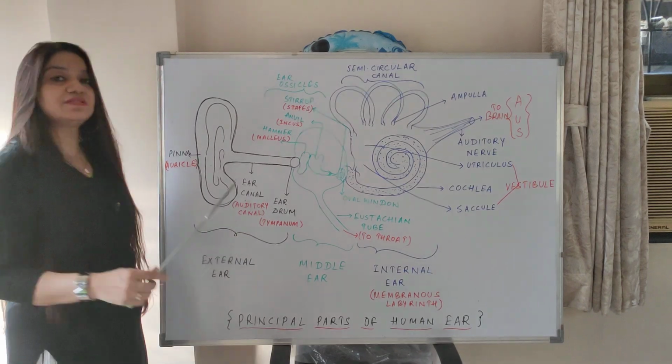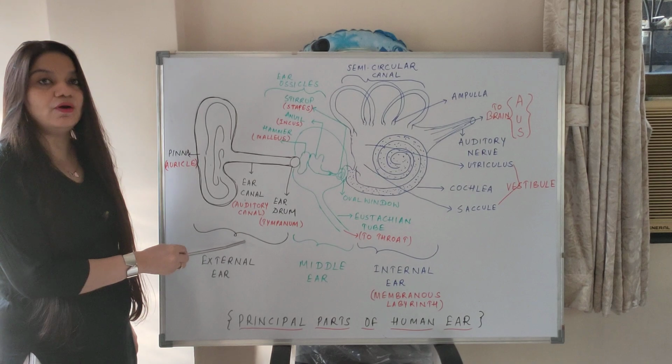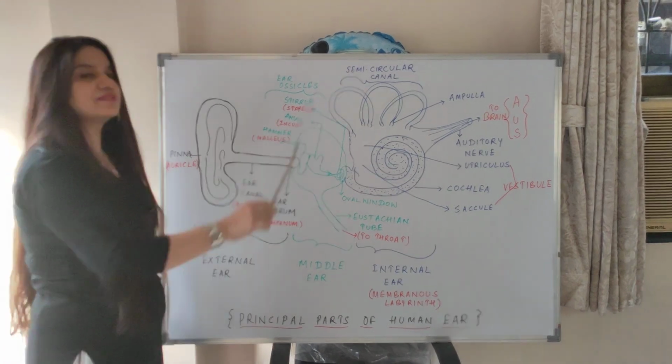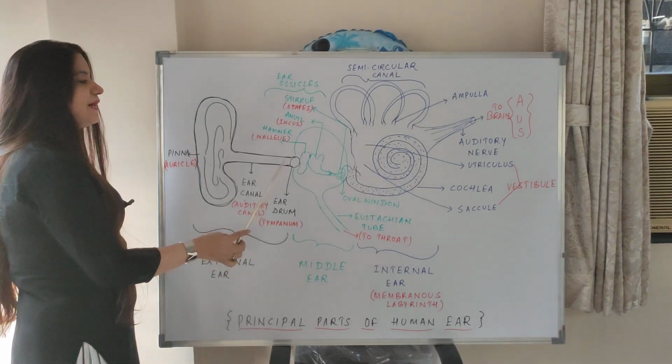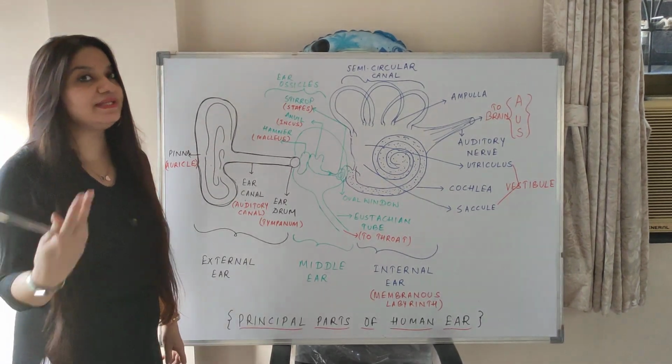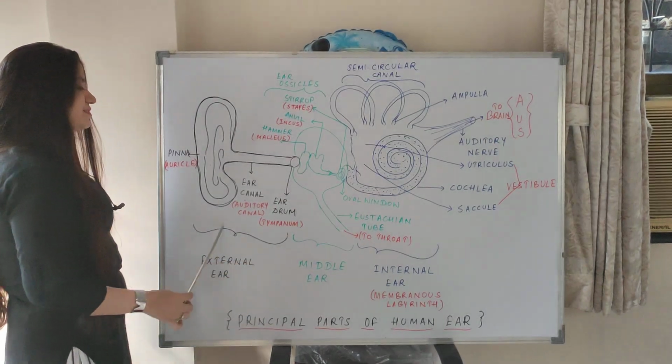Ear canal. Now what is the technical name for ear canal? It is the auditory canal. Auditory canal is a word which has come from the auditory nerve. Auditory means hearing. And the third part is eardrum. And what is the technical name for eardrum? Tympanum. So this forms the external ear.